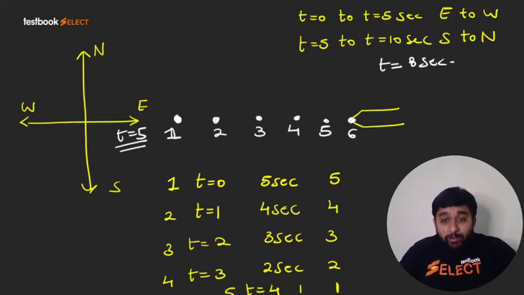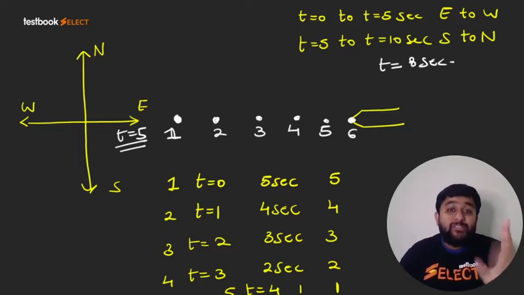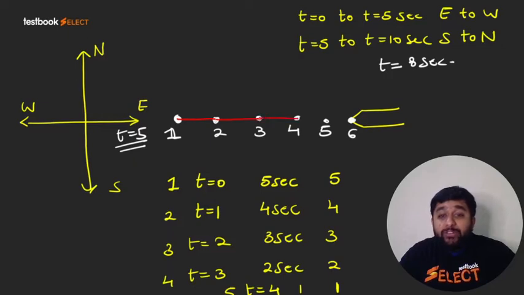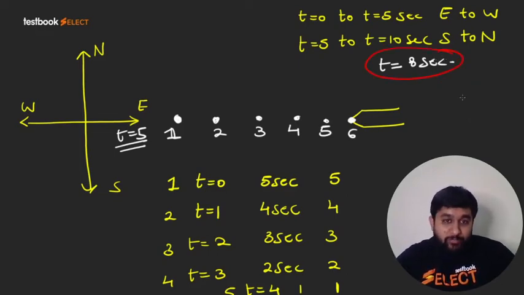So at t equal to 5 seconds, if I draw the streak line, I will join 1 with 2, 2 with 3, 3 with 4 and so on, right? But they are asking you the streak line at a time which is greater than 5. So let me consider it as 8 seconds.